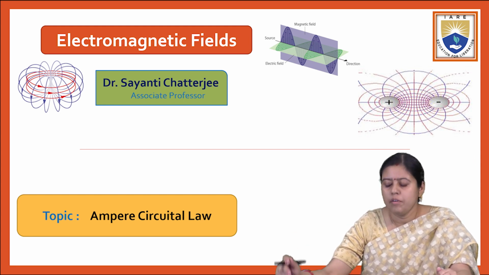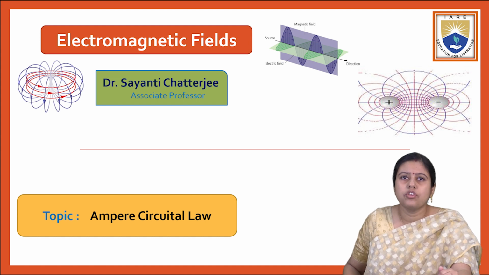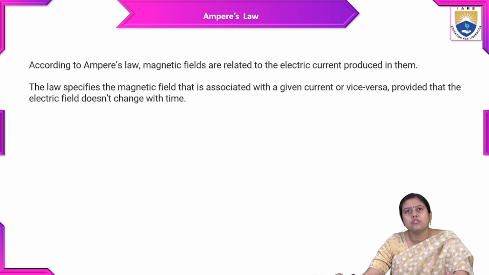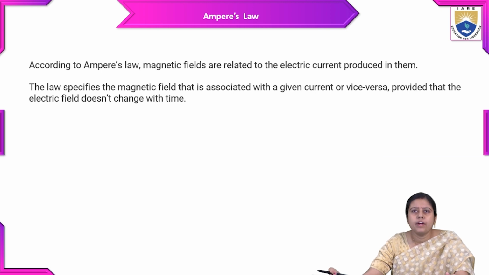Ampere Circuital Law is analogous to the Gauss law in electromagnetism. Before Ampere Circuital Law, we will discuss Ampere's law. According to Ampere's law, magnetic fields are related to the electric current that produces them. When current flows through any coil, it creates some field.